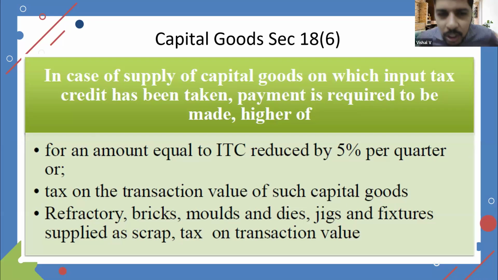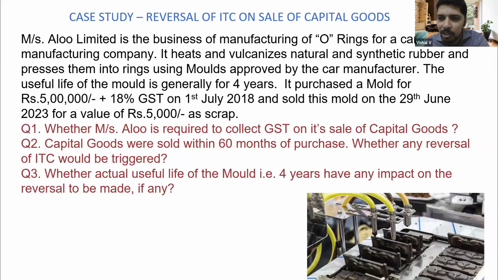So let us suppose I take one mold. I will go into this particular example and then I will come to your query, Annapurna madam. In this case, company Alu Limited is in the business of manufacturing O-rings for a car manufacturing company. It heats and vulcanizes natural and synthetic rubber, presses them into rings using the mold approved by the car manufacturer. The useful life of the mold is generally 4 years. It is purchased for 5 lakhs plus GST in July 2018 and sold in 2023 as scrap for 5,000 rupees. The year 2023 is an example; let us think it was sold in 2019, meaning taken in July 2018, scrapped in July 2019, purchased for 5 lakhs, sold for 5,000.